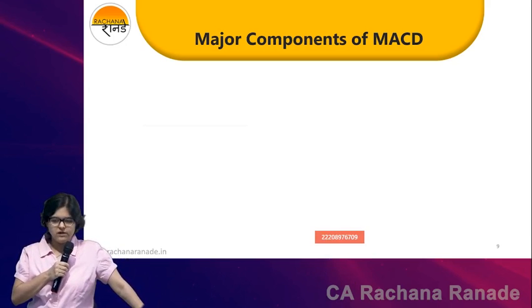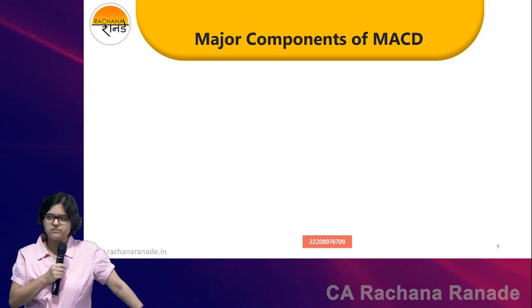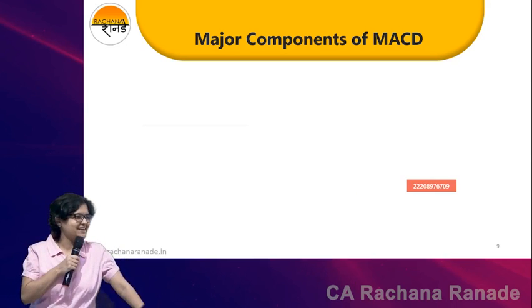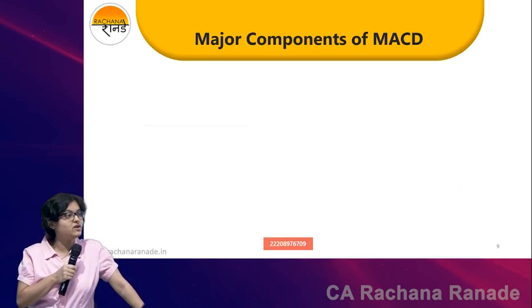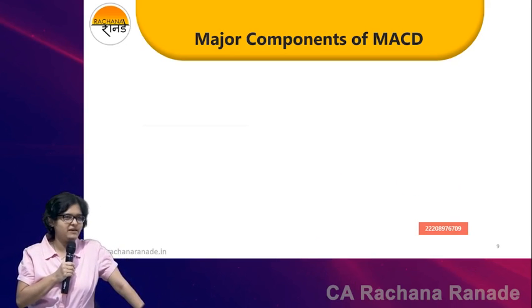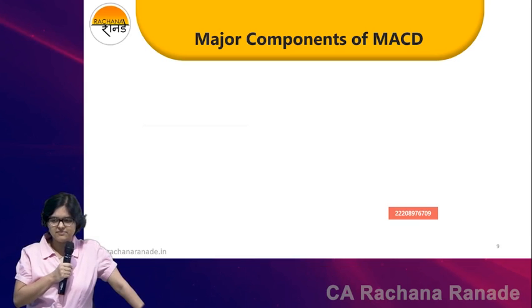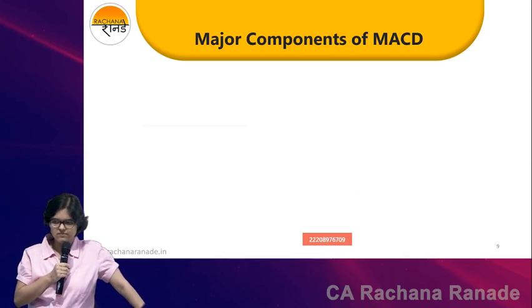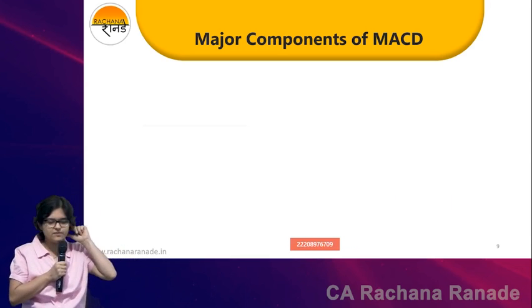Okay, leave a line and write down MACD. MACD is moving averages convergence divergence. MACD, MACD. Moving averages convergence divergence. MACD. Is this okay? Yes.